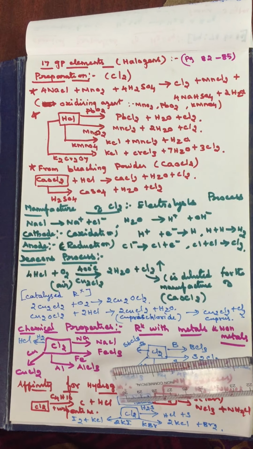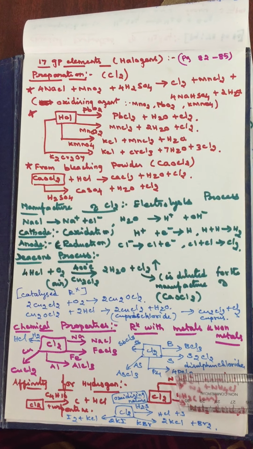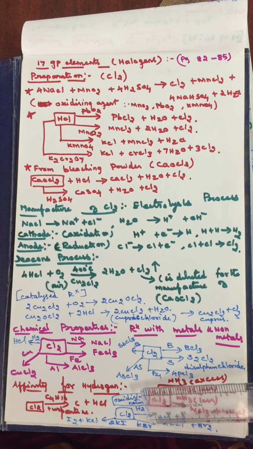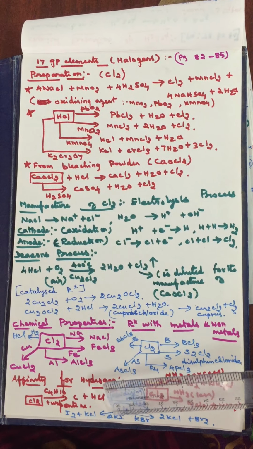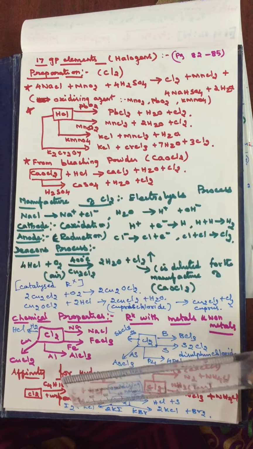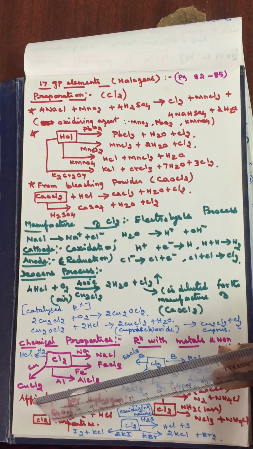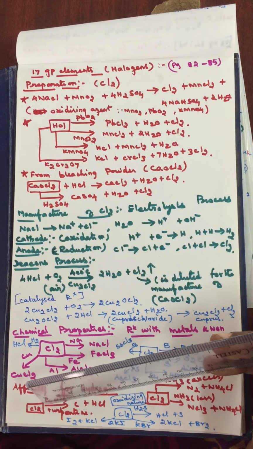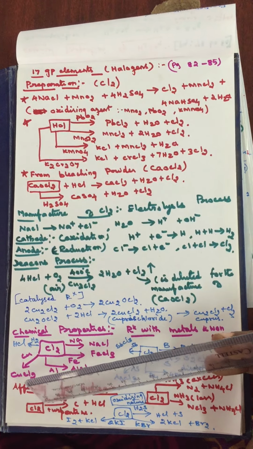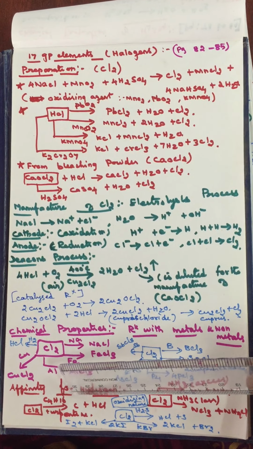The next reaction is the oxidizing nature of chlorine. Chlorine oxidizes hydrogen sulfide into sulfur. Chlorine oxidizes potassium bromide into bromine. Chlorine oxidizes potassium iodide into iodine. Similarly, how turpentine reacts with chlorine. Turpentine, formula C10H16. When chlorine is treated with turpentine, it gives carbon separately and hydrochloric acid separately. This reaction is very important for a one word question.